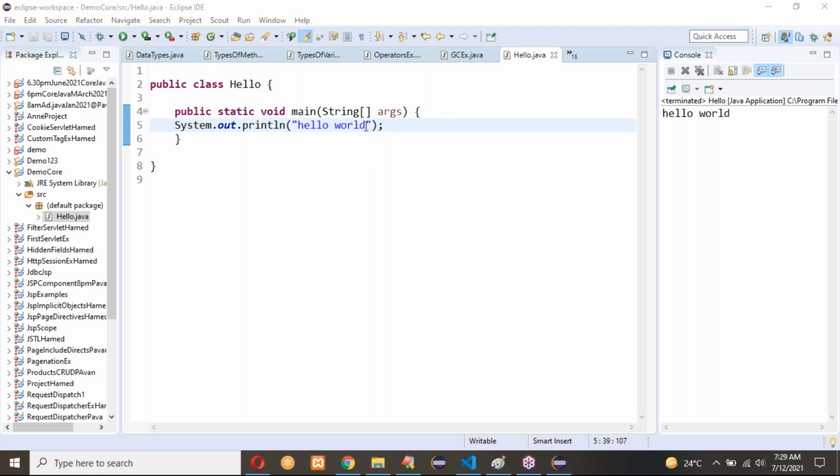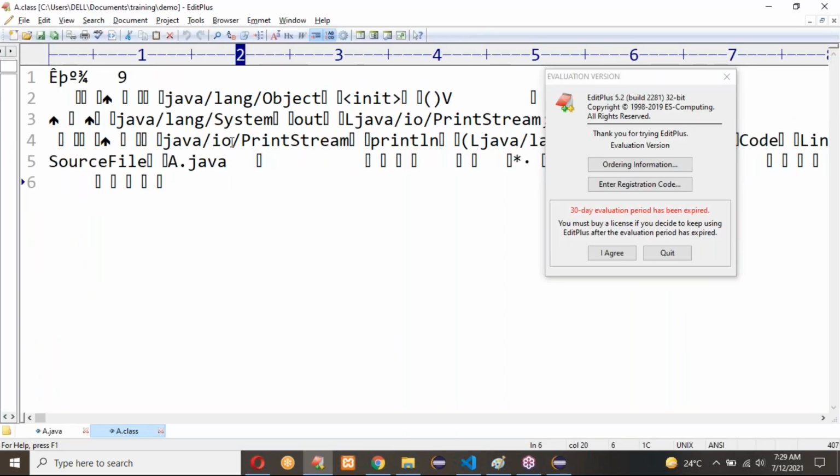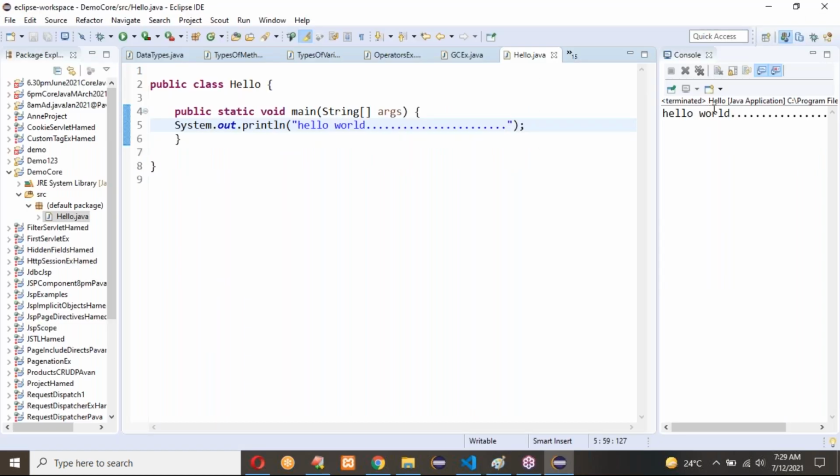Whatever you write inside the SOP double quotes, even if you write dots here, the dots also I'll get as my output. But every line, every letter will be converted into this bytecode. So every letter of the program will be converted into bytecode. After that only it will generate the output for our program. So always source code is converted into bytecode, and bytecode will generate the output for our program.